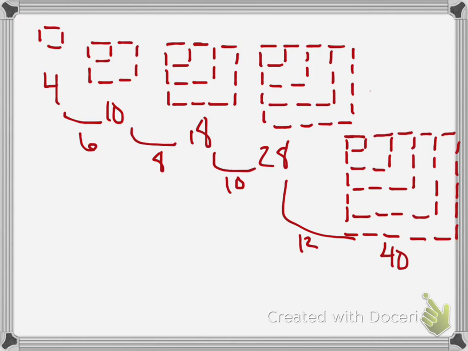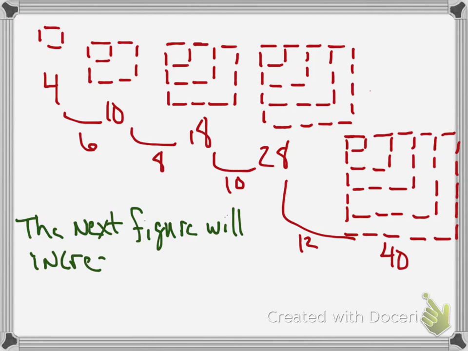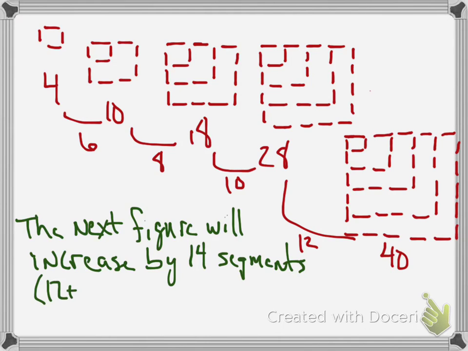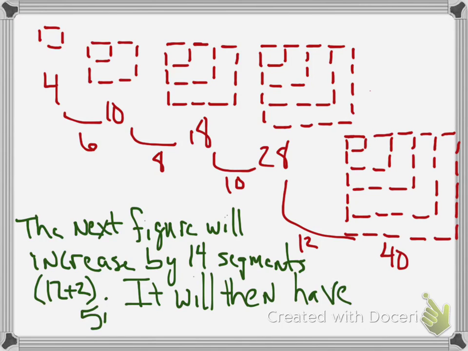So that means the next one would go up 14 more. Very good. So your conjecture would be that the next figure would have 14 segments added to it, so that way it would have 54 segments. And by the way, I'm not going to draw that, but I'll tell you what, if y'all draw it and show it to me, 5 points on the test. Okay? So, yes, it will have 54 segments. Boom. Okay, so these are conjectures. Remember, you're writing in sentence form what you see as the pattern, and what it's going to do to the next one.